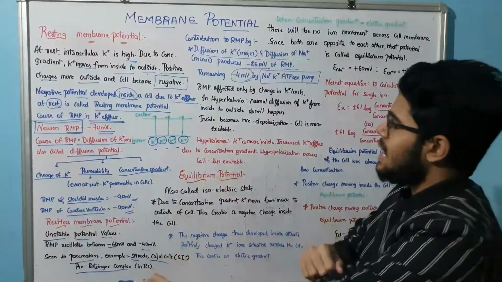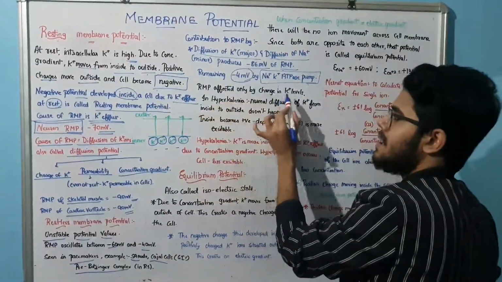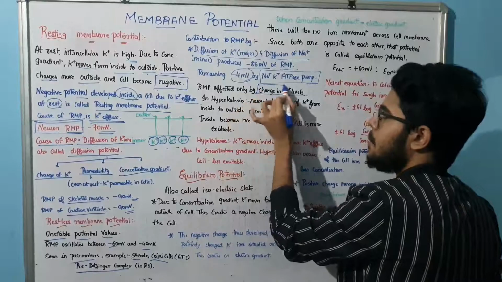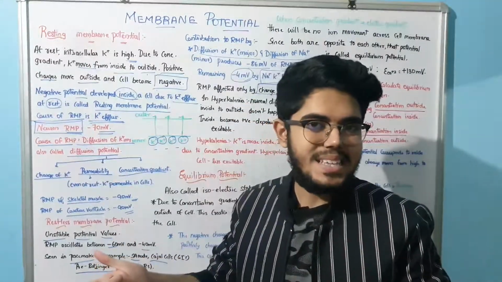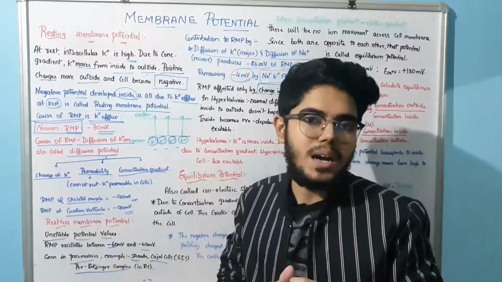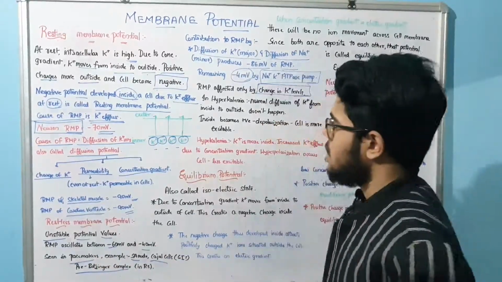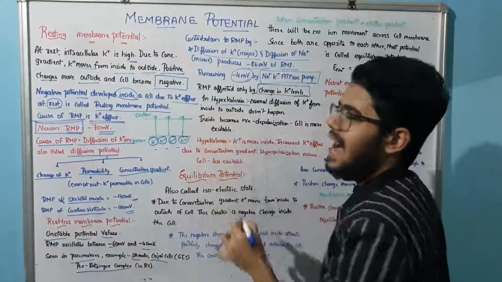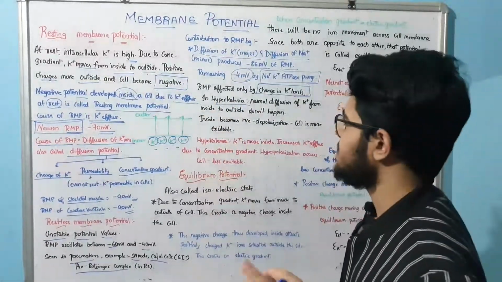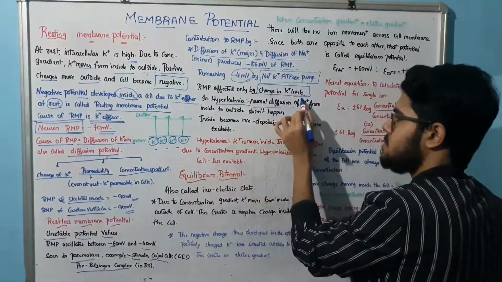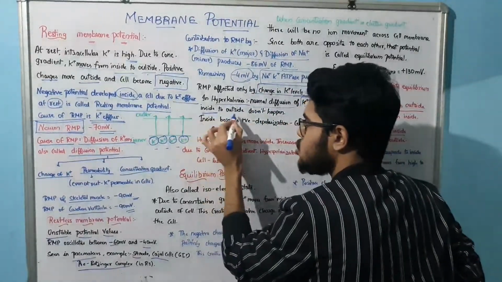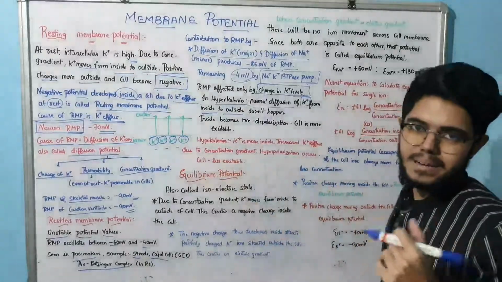Okay, now this RMP is affected only when there is a change in the potassium levels. Yes or no? Hyperkalemia, increase in the potassium. Hypokalemia, decrease in the potassium. Now let's talk about what will happen in hyperkalemia, sir. Very simple. See, normal diffusion of potassium from inside to outside will not happen.